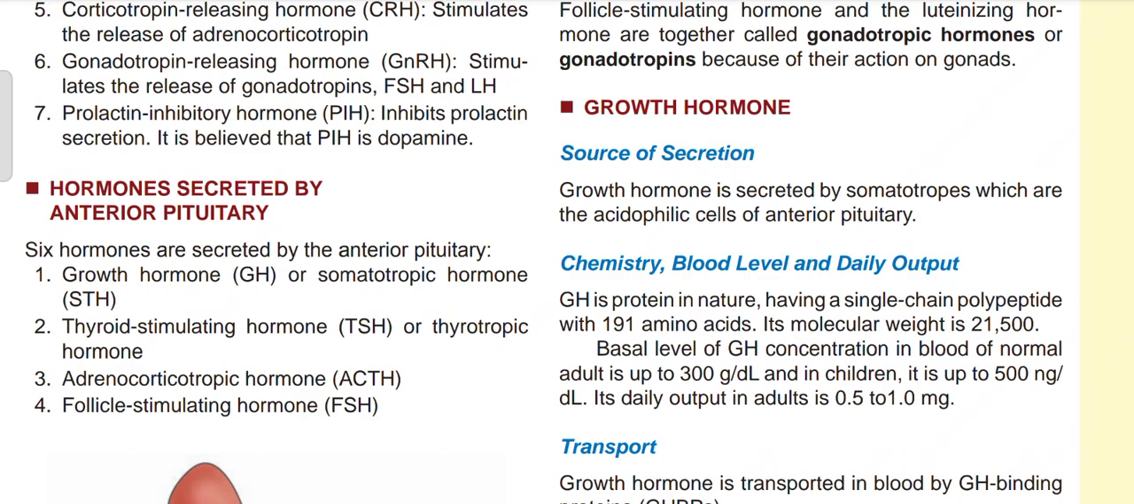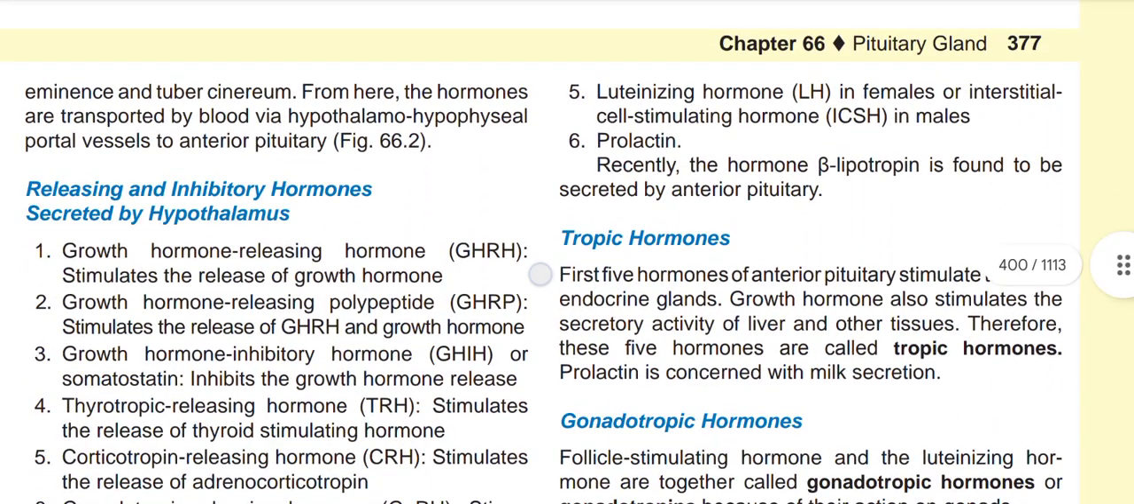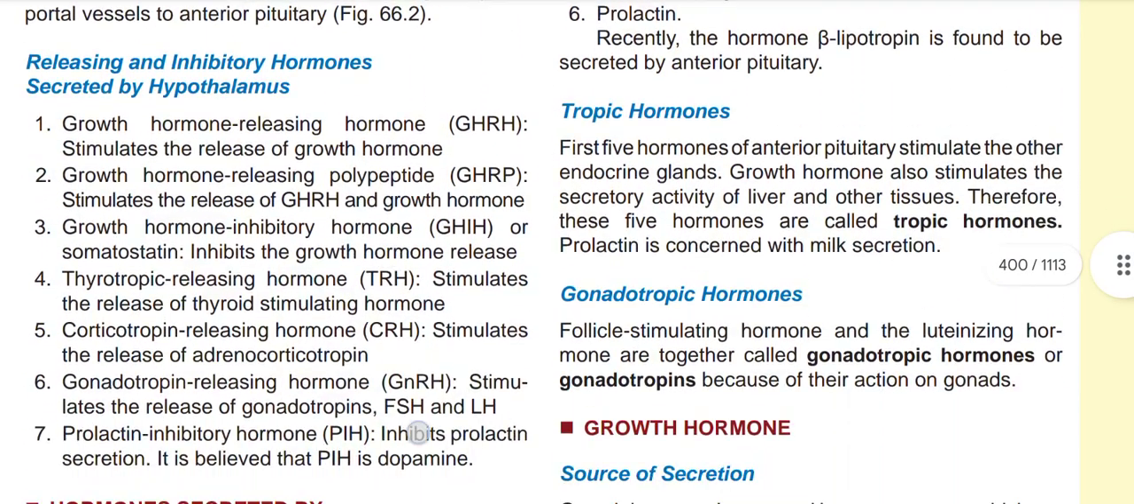So in the previous video we discussed the anterior pituitary and its general introduction. Now we will discuss the hormones that are secreted by the anterior pituitary. There are generally six hormones. One is growth hormone, one is thyroid stimulating hormone, one is adrenocorticotropic hormone, one is follicle stimulating hormone, one is prolactin, and one is luteinizing hormone. In the case of males, it is known as ICSH or interstitial cell stimulating hormone.